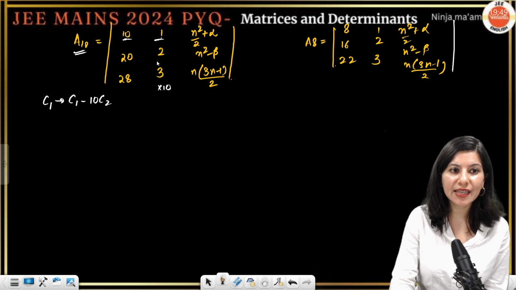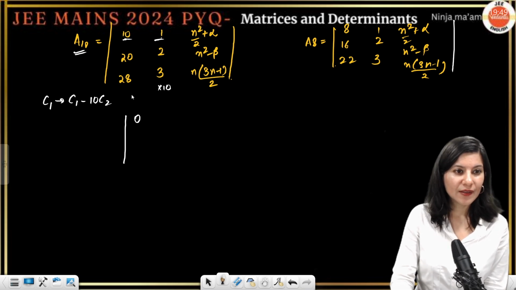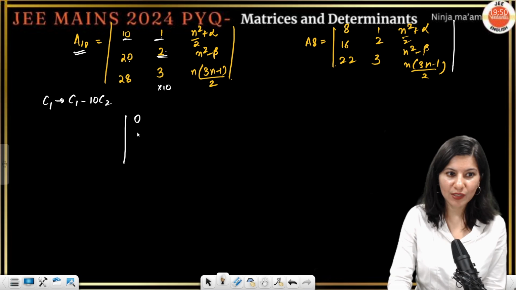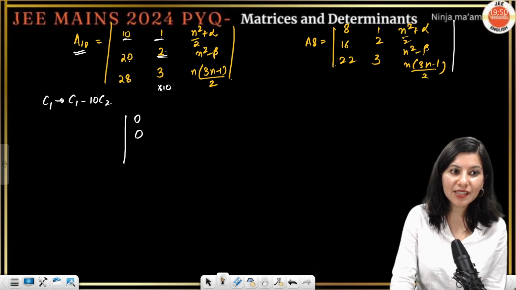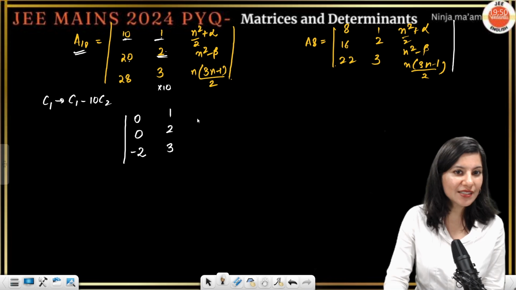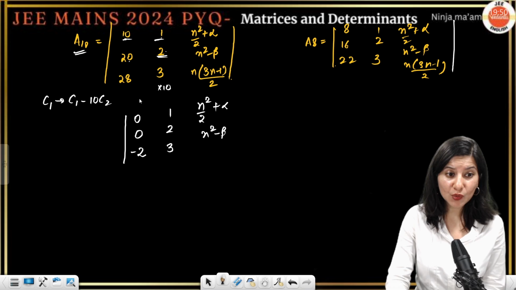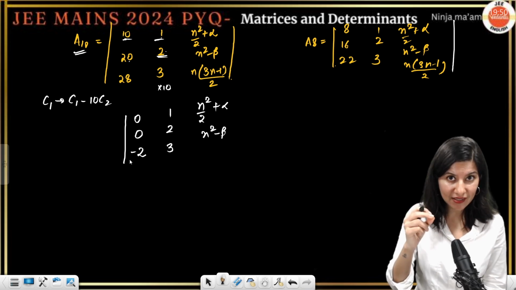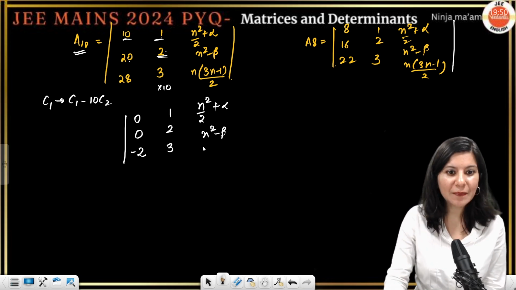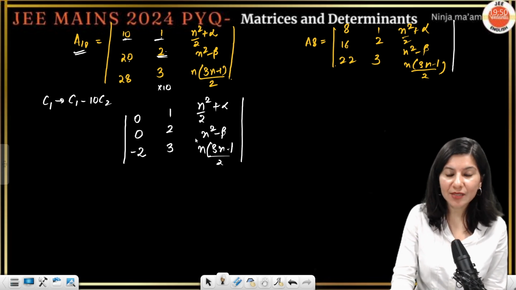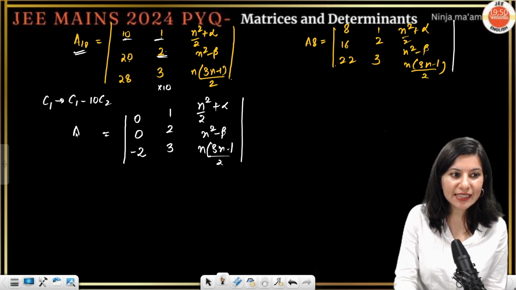So 10 minus 10 will give you 0. 20 minus, this is also multiplied with 10, so this is also 0. 28 minus 30 will become minus 2. Okay, so mission is actually successful because can you see two elements of a single column became 0. So expanding this will become very, very easy.